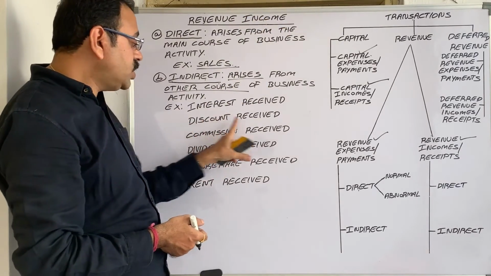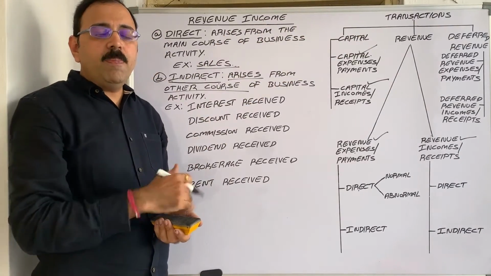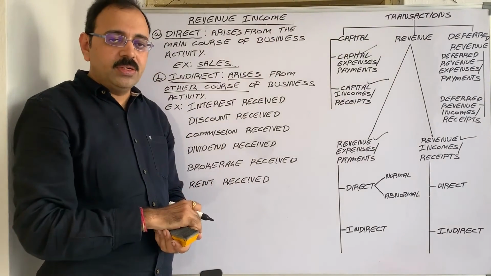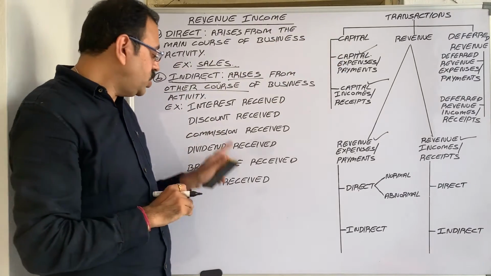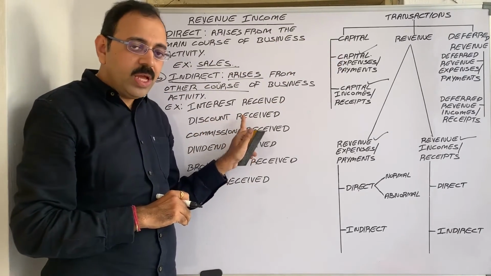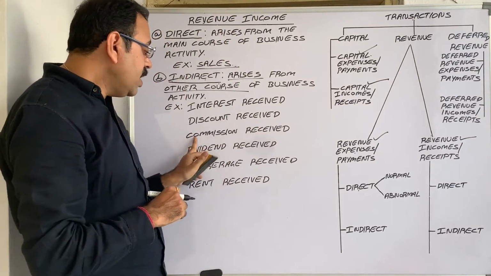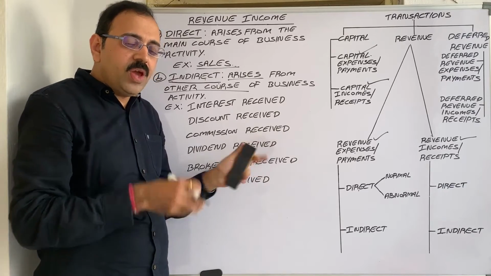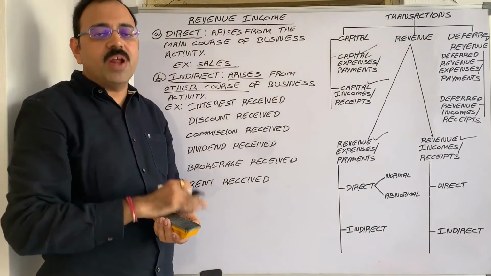Next one, discount received. We are liable to one creditor. We paid the money before the due date, then the creditor gave some discount to us. This discount is called discount received. It is one indirect revenue income. Then commission received. We have given service to somebody and in return, we took commission from them.